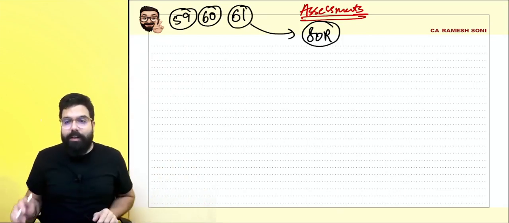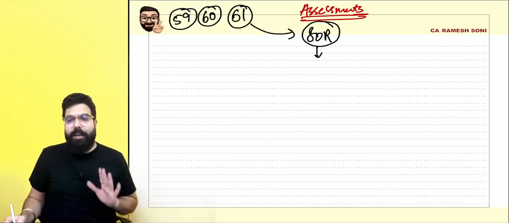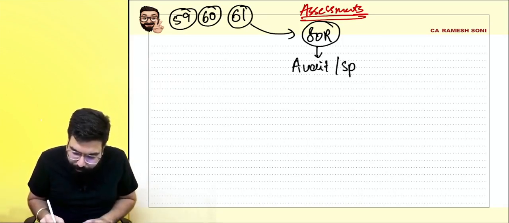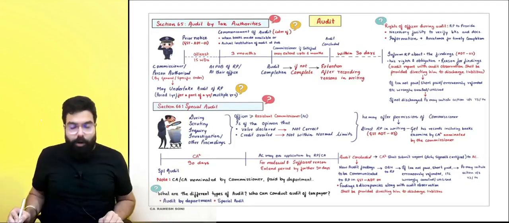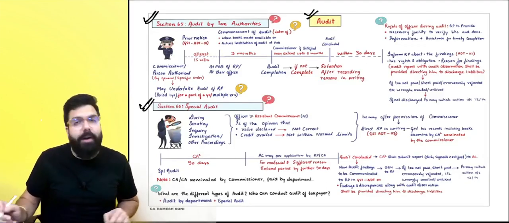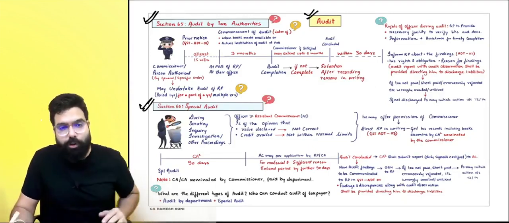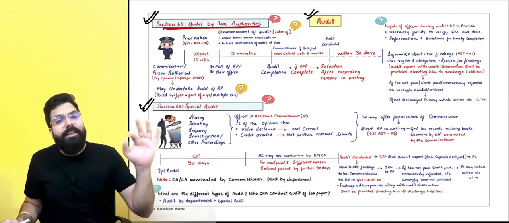So to gather additional evidences, what are the various recourses available with him? He can do audit, or he can do special audit. So here comes the linking of the next chapter, which is audit or special audit. Audit can be under section number 65, under section number 66. Section number 65 ka audit is basically audit by tax authorities.